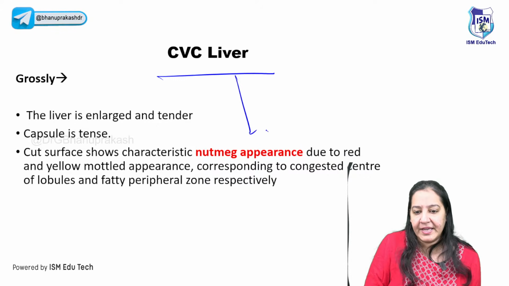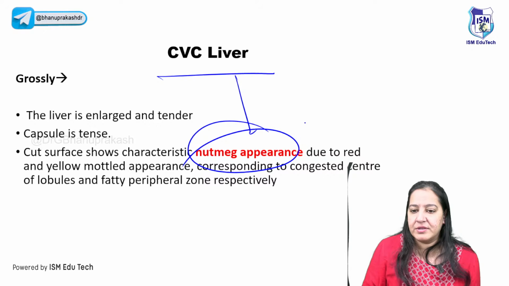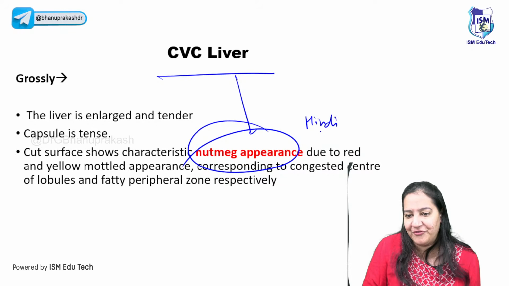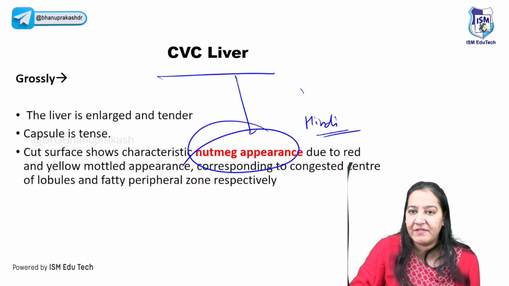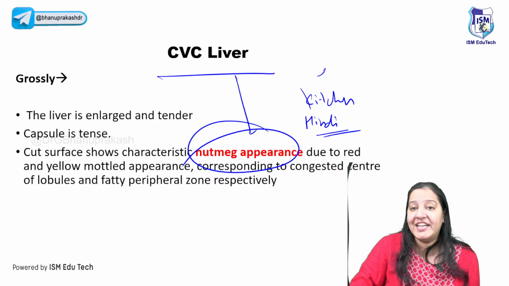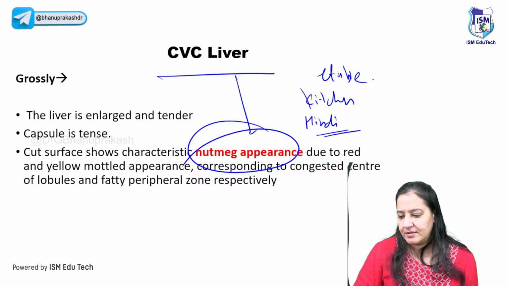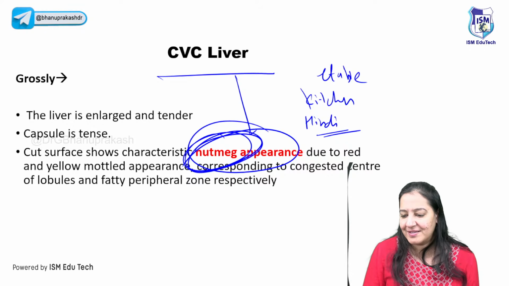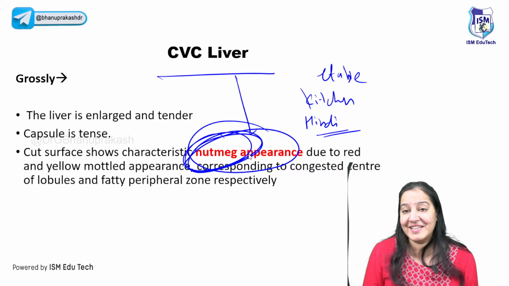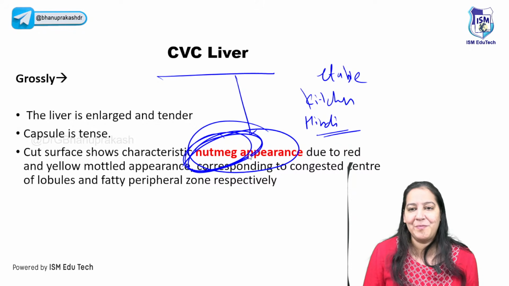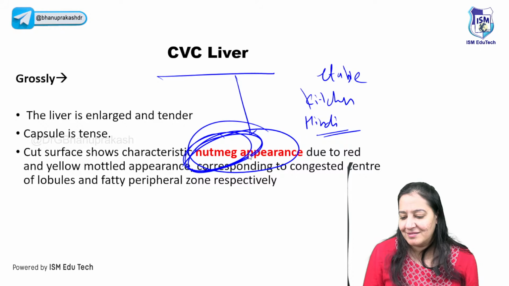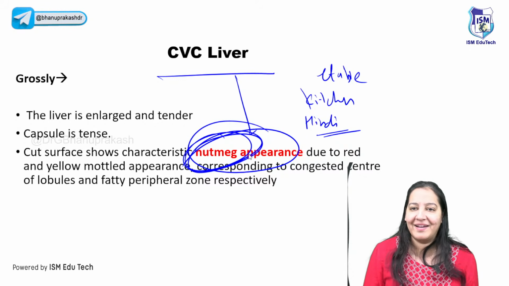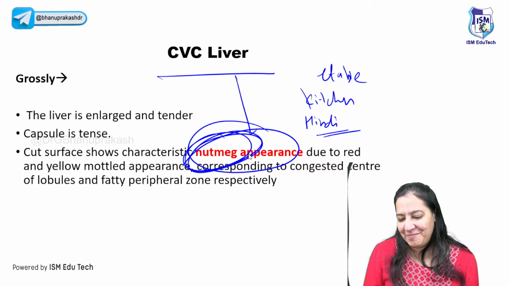CVC liver is nutmeg. What does nutmeg mean in Hindi? You know Hindi? Any one of you? It is something which is present in our kitchen. We eat it. It is an eatable. What is it? No, it is not sputum. The meaning of nutmeg. Something present in our kitchen. You love nutmeg, William, but what is it? Can you tell me what it is in Hindi? What do you call it? Not supari, not pan, not biryani. You people are too funny.